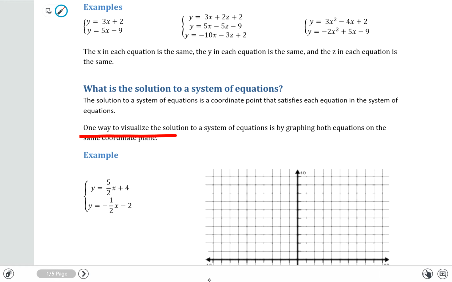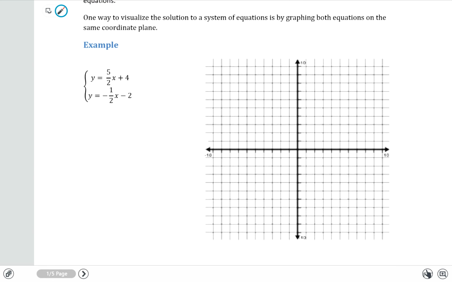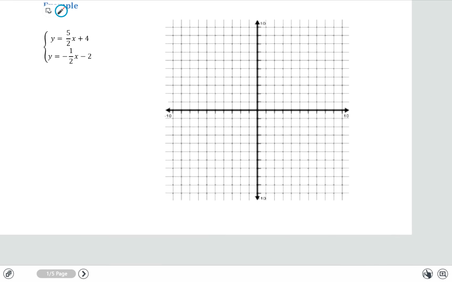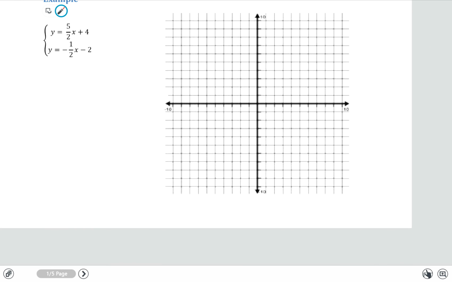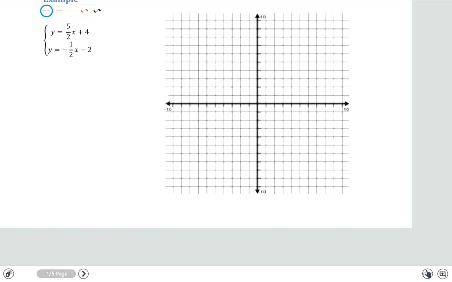One way to visualize the solution of a system of equations is by graphing both equations on the same coordinate plane. So let's do that. In this first example, we have a system of two linear equations. We have y equals 5/2 x plus 4, and we have y equals negative 1/2 x minus 2. So these are the two that we're going to be dealing with, and we want to graph them.